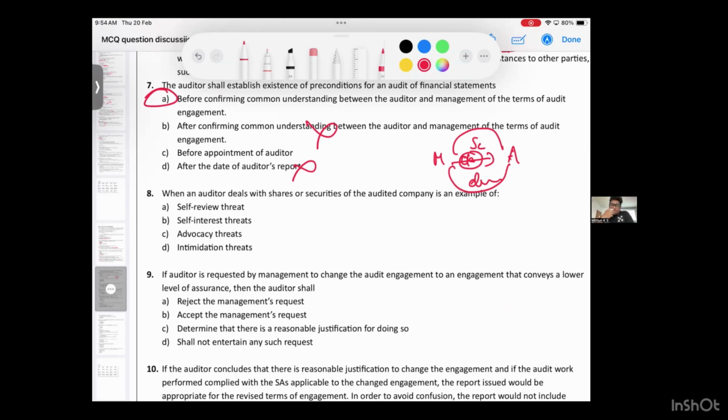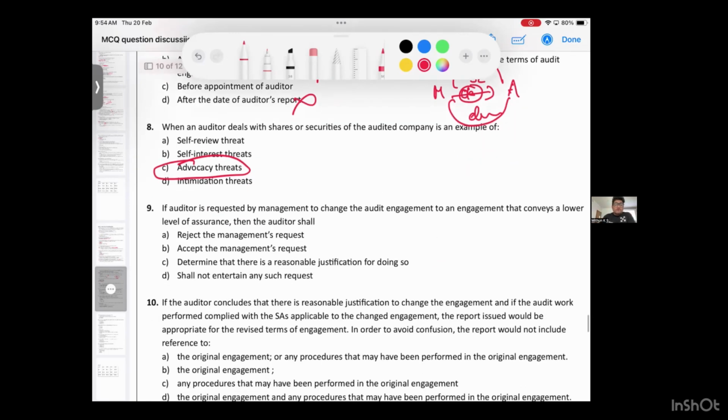Eighth question: when an auditor deals with the shares of the company, it's an example of dash threat. You are holding the share, which means you are trying to promote the client. You are trying to support the client. You support, you promote. Answer is advocacy. This same example is there in our textbook. Yes or no, guys? Come on, tell me.